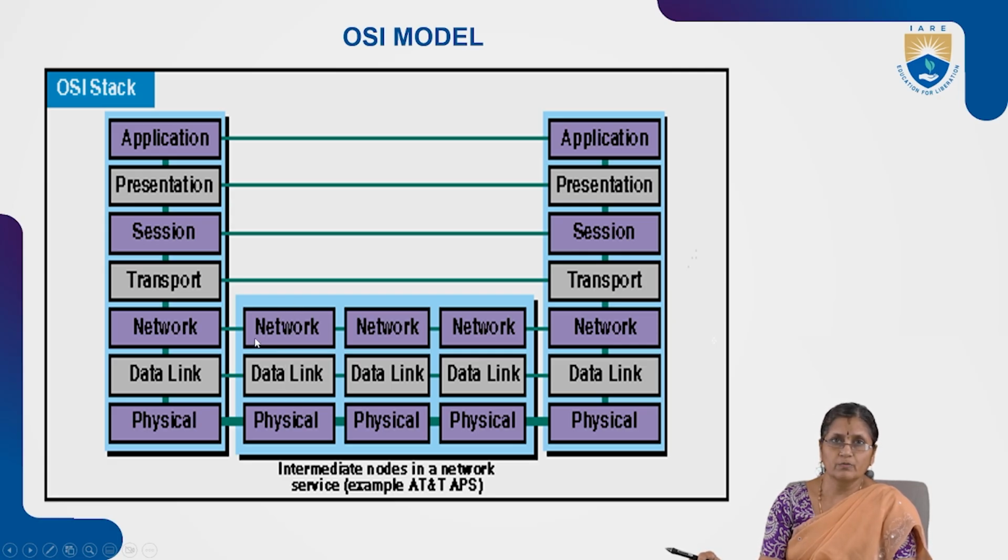They communicate with the network layer of the other, data link layer to data link, physical to physical, like that. Whatever network, data link, and physical layers are shown here, we call them intermediate nodes. One node, two nodes, three intermediate nodes in a network.